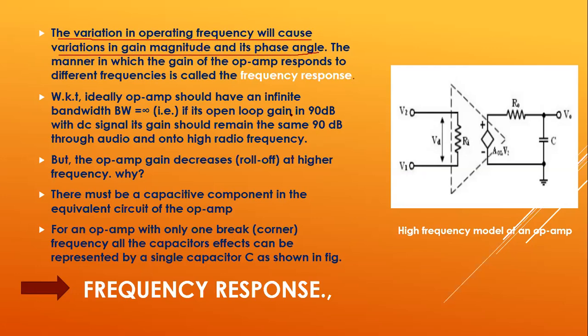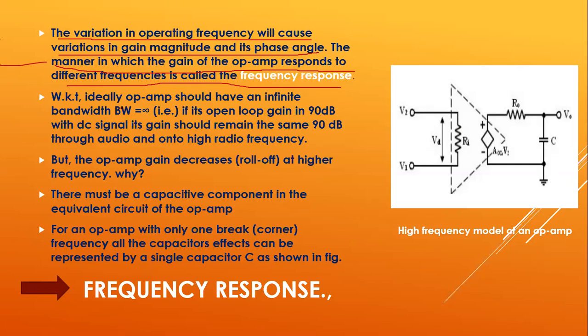The manner in which the gain of the op amp responds to different frequencies is called the frequency response. It can be expressed in terms of magnitude and phase angle. For a change in frequency, you can see the variation in gain as well as phase. Hence, we define this frequency response in terms of gain versus frequency and phase angle versus frequency graphs.